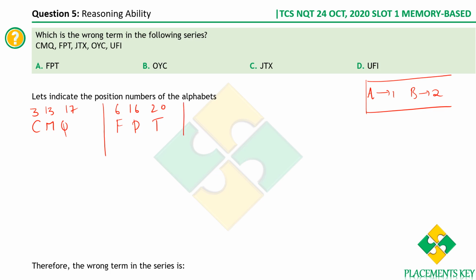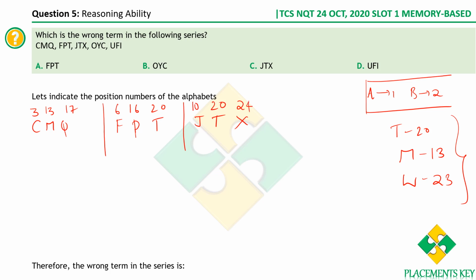See, you can also form mnemonics. T is 20, T20 matches. Similarly, M is in the form of 3, so it is 13. W is also in the form of 3, so you can write it as 23. You can always remember such mnemonics. Okay, let me take JTX. J is 10, T is 20, as we just saw. X is 24, because W is 23, so X has to be 24.